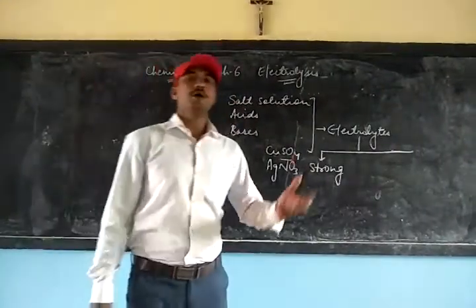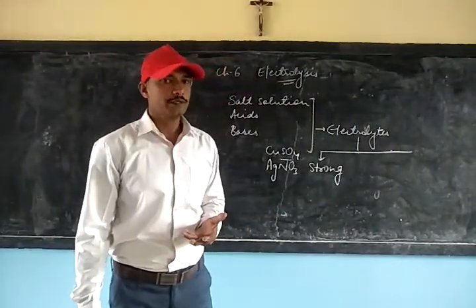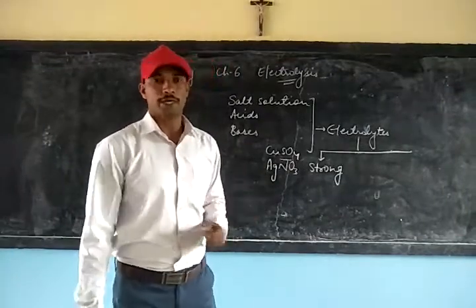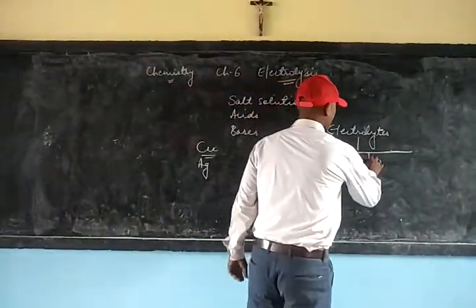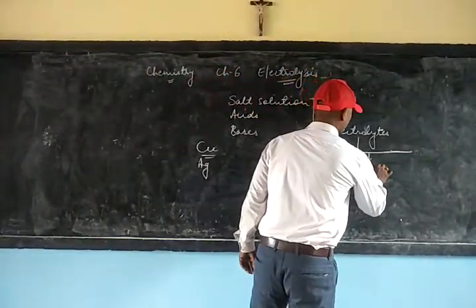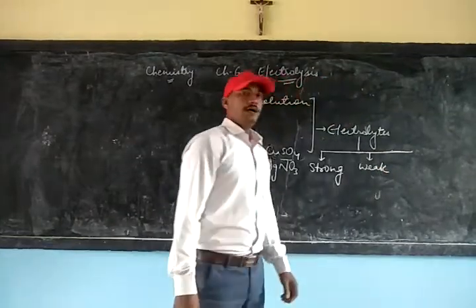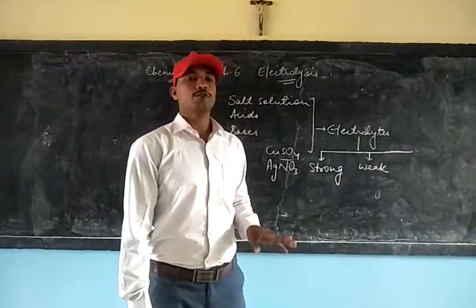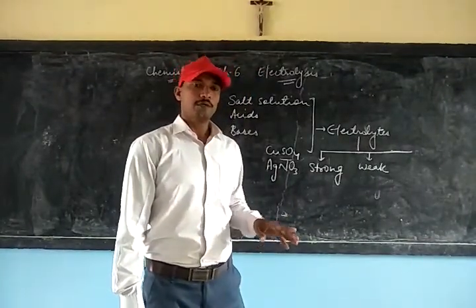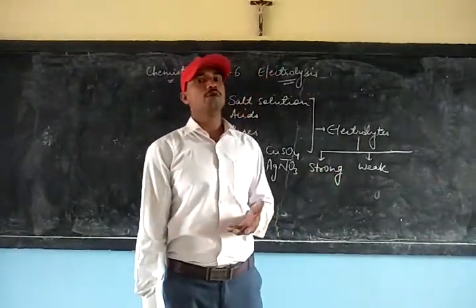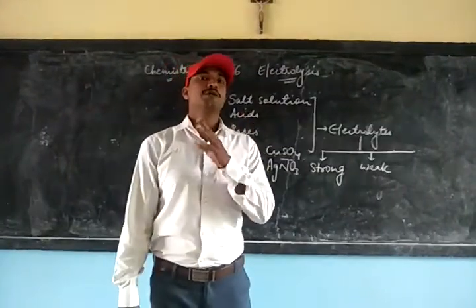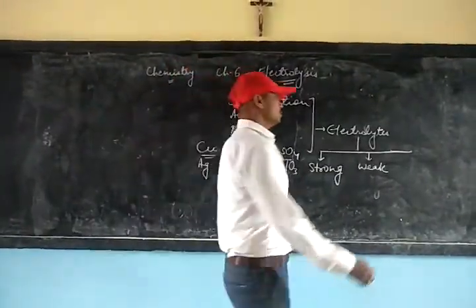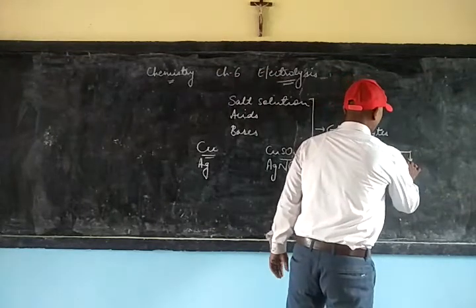But when a small amount of current is allowed to flow through it, it is called a weak electrolyte. And when the salt does not allow any amount of current to flow through it, either in a solution state or in a molten state, then it becomes a non-electrolyte. So we have non-electrolytes.